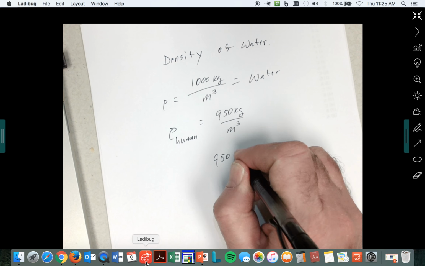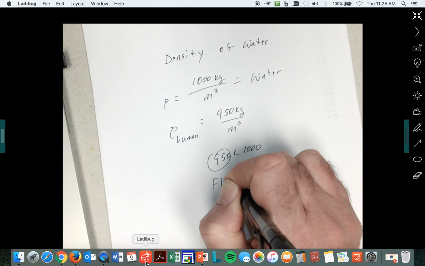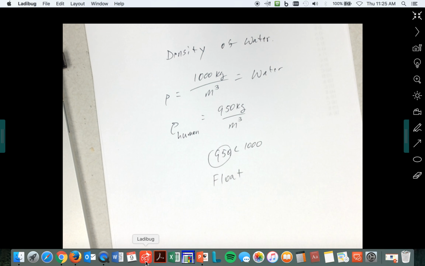950 is less than 1,000. Guess what? We float, barely. One of the problems is our head is more dense than water, so our head gets in the water. And secondly, people panic sometimes when they get in the water if they're not used to it, and it is kind of scary. And I'm not making fun. I'm definitely not making light of people that are afraid of water or that don't know how to swim. But that's the problem: the head is more dense than water, so it goes under unless you know how to keep it up. All right. So things float if they're less dense than water.